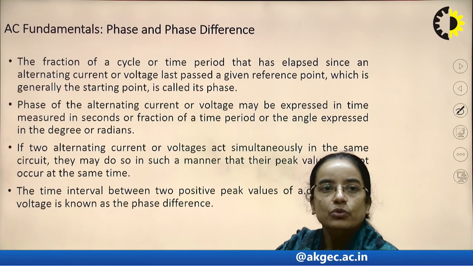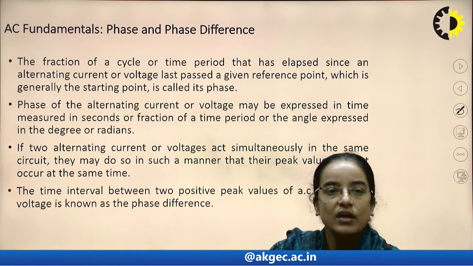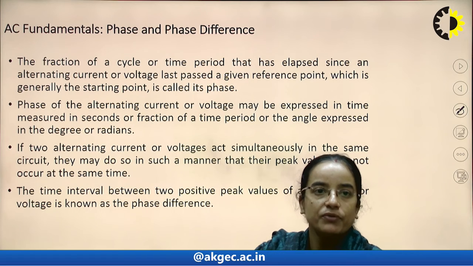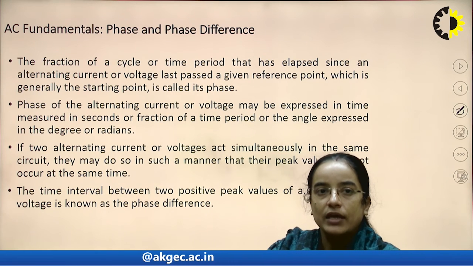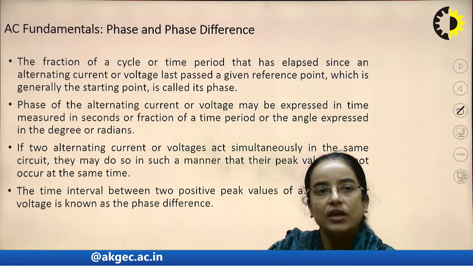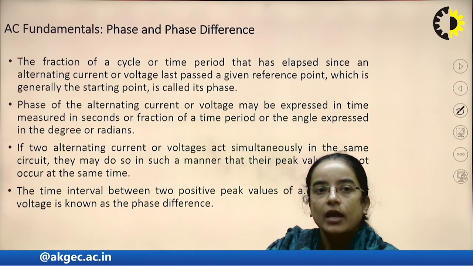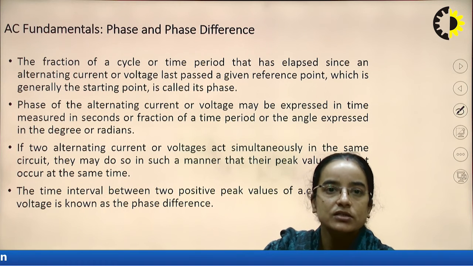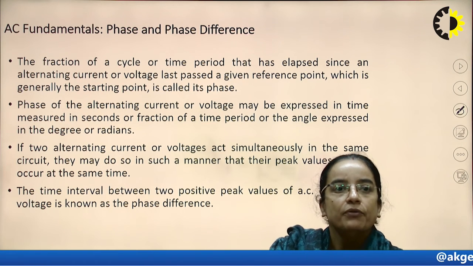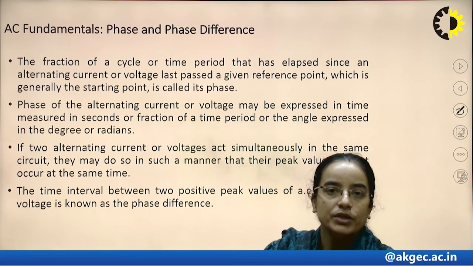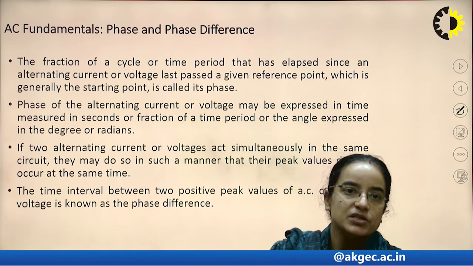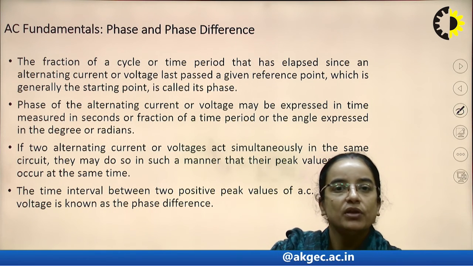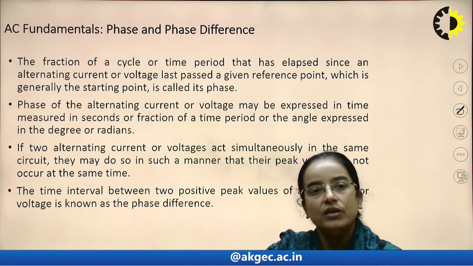Okay, so here we had understood the phase and phase difference, the fraction of the cycle or the time period that has elapsed, and some other waveform is starting. So that is the phase difference. Phase of the alternating current or voltage may be expressed in time measured in seconds or fraction of time period, or angle. That may be in degree or in radian.